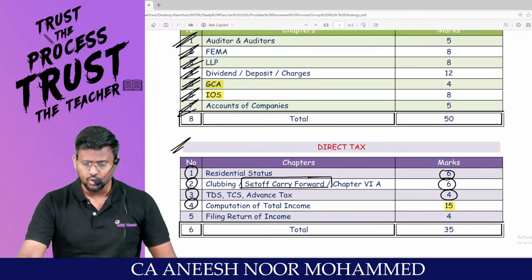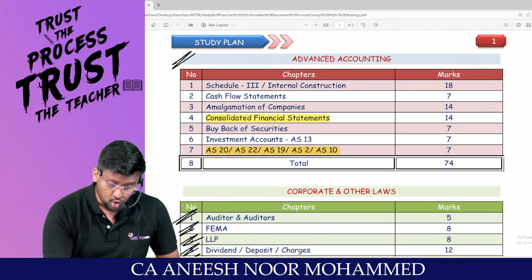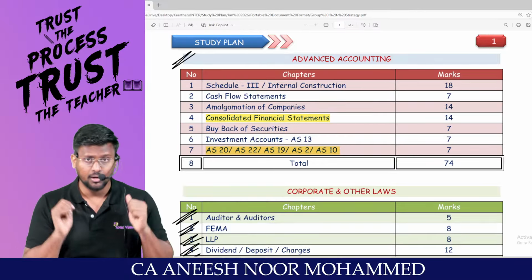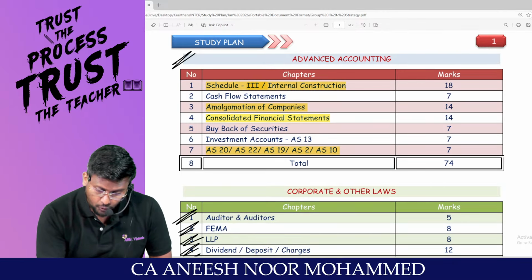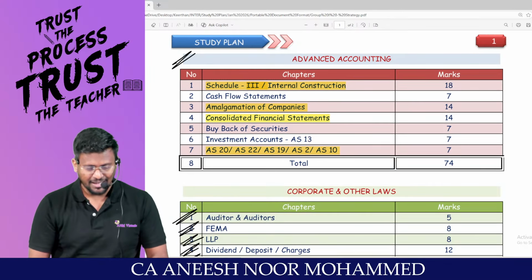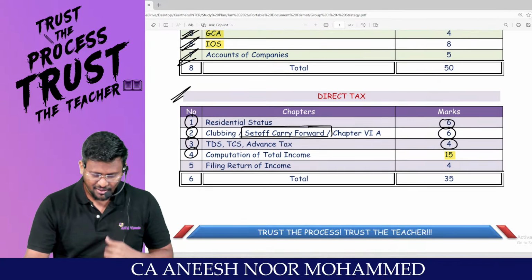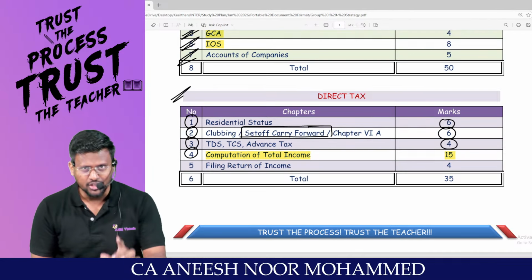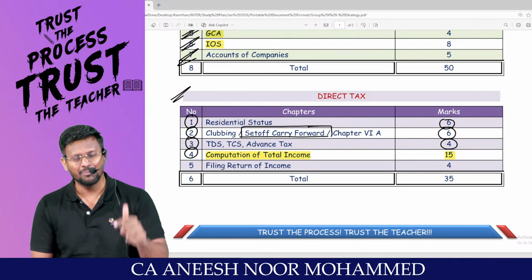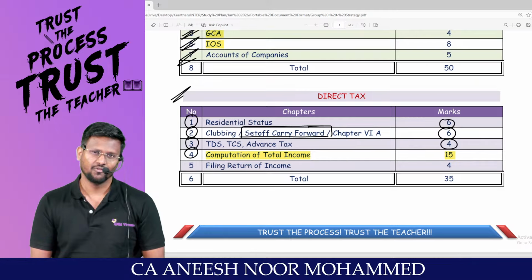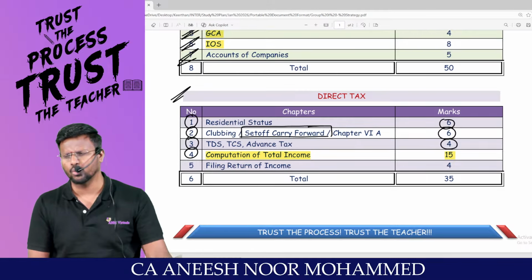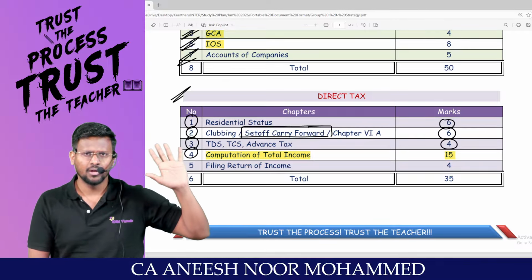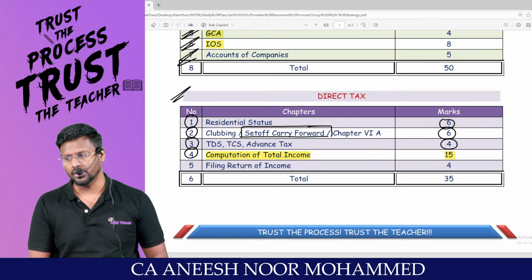Sir, in accounts, you are ready to study consolidated financial statements for 14 marks, amalgamation for 14 marks, Schedule 3 or IR for 14 marks. But in my subject, tax, daily you are not ready to do 1 question of computation of total income. From today onwards, you start. From today onwards, daily 1 question from computation of total income till your examination. The 15 marks will be in your pocket.